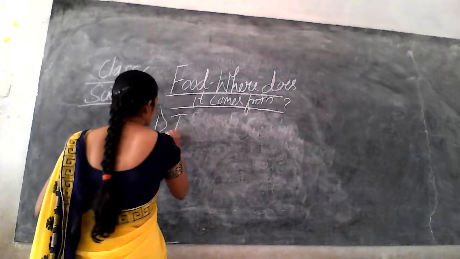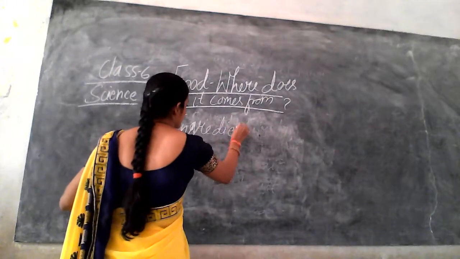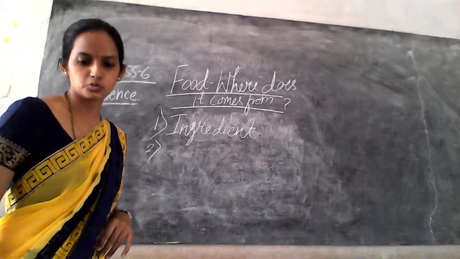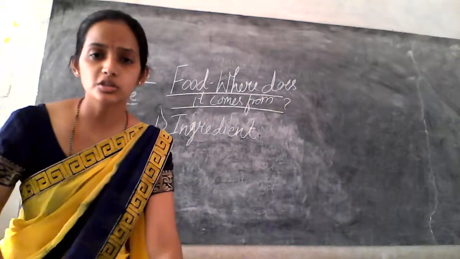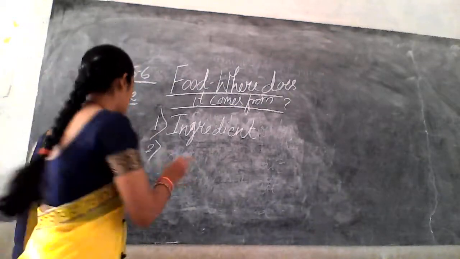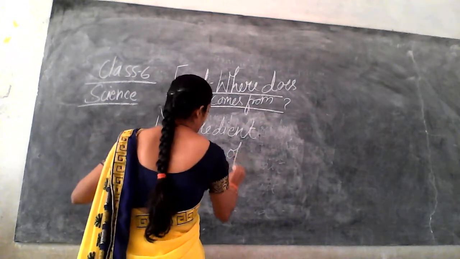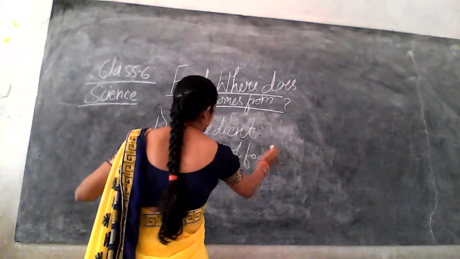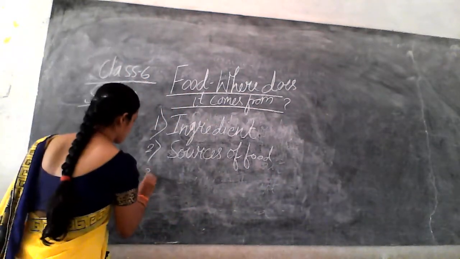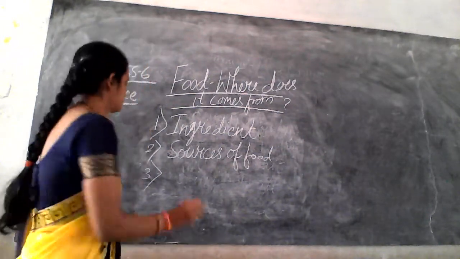First is the term ingredient, right? And second is the sources for that particular ingredient. So what is the source of the food? Ingredient, sources of the food, and what parts of the plant.